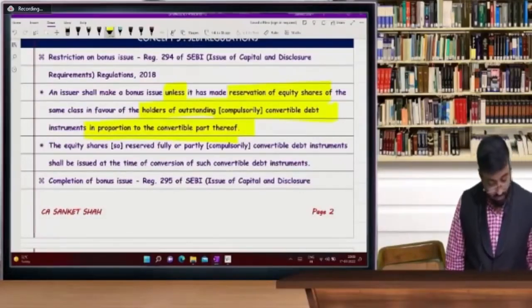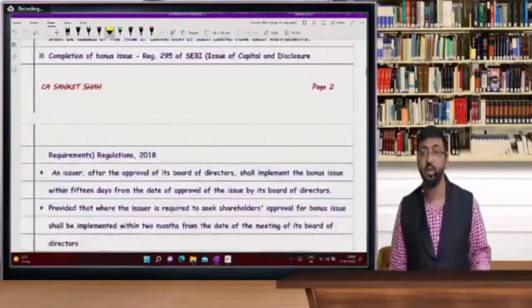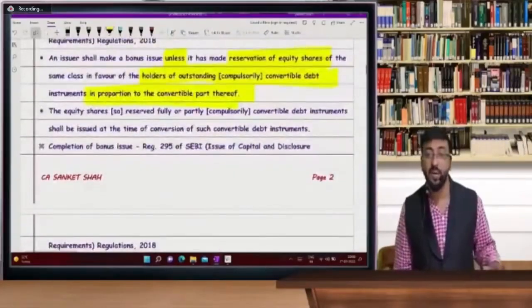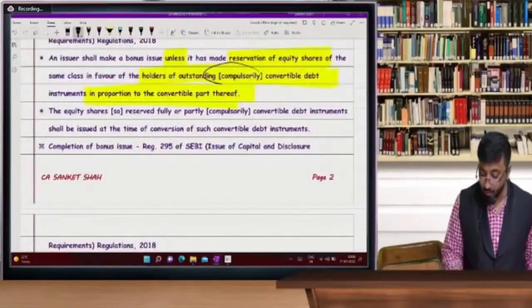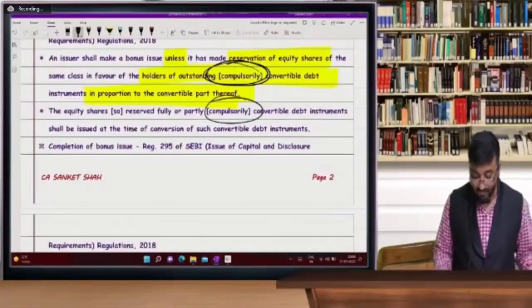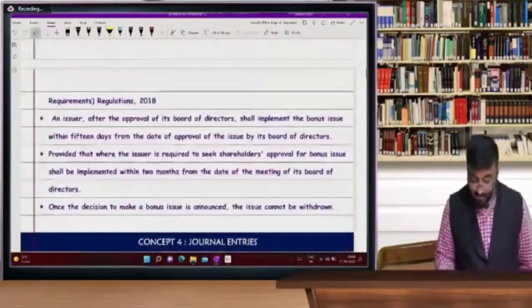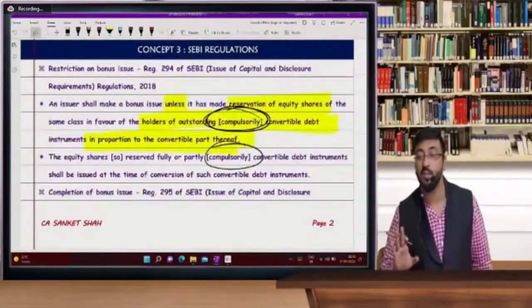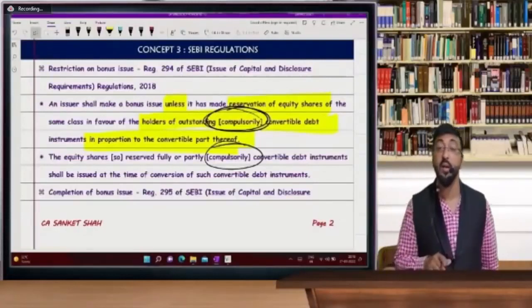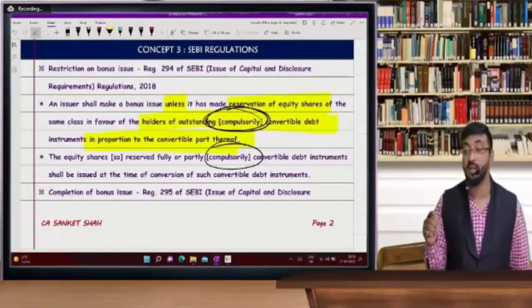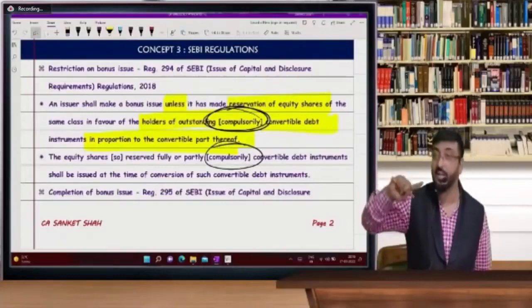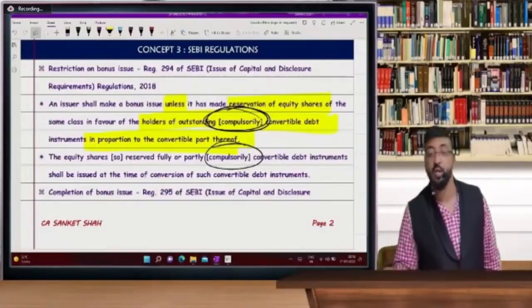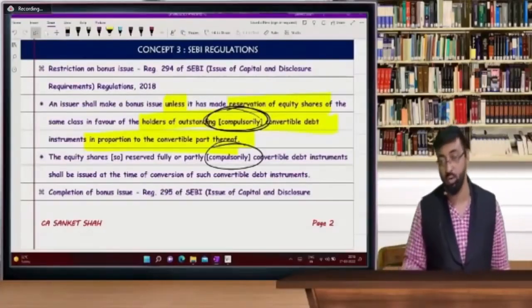Yes, beta. There is a fixed period for conversion. Afrin Khan: What if someone doesn't want to convert? They won't get. So beta, these debentures are also compulsory. So compulsory, it's not optional. So there are two parts. One is optional and one is compulsory. So in this question, yes, in this SEBI guideline, it is compulsory conversion. Those who do not want, there is no conversion option, beta. So here, these shares will be issued to those investors whose debentures are compulsorily converted into equity shares. Okay. So you have to make a provision for that shareholder, debenture holders.